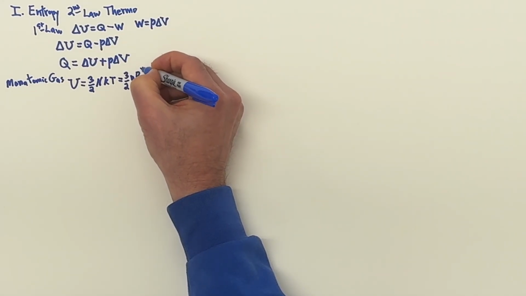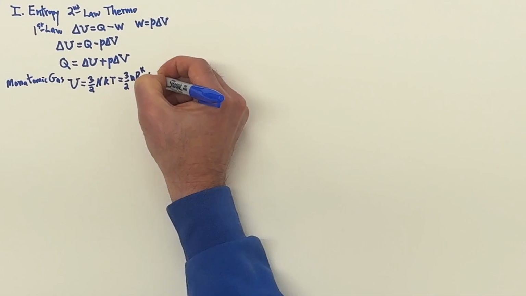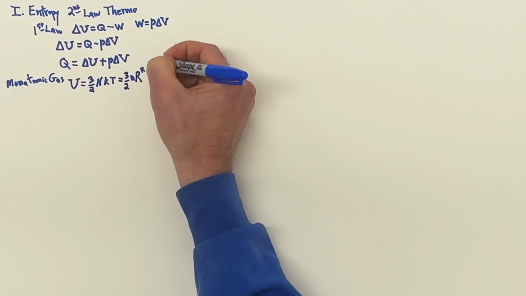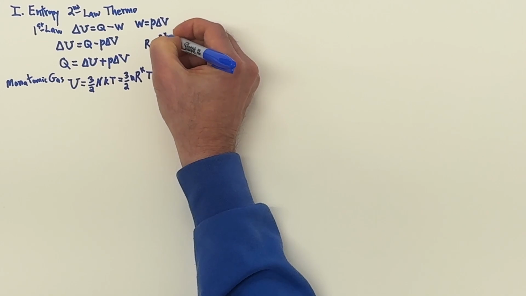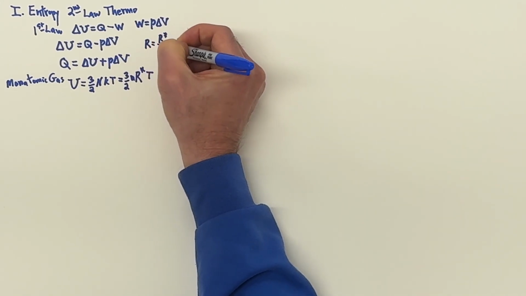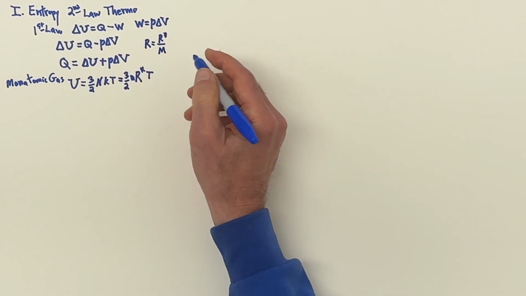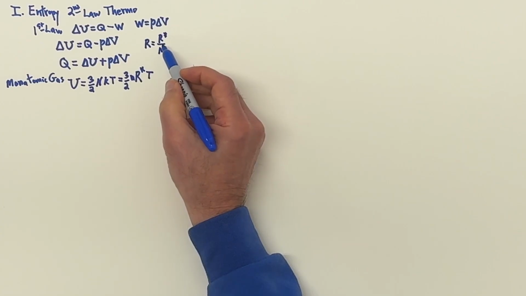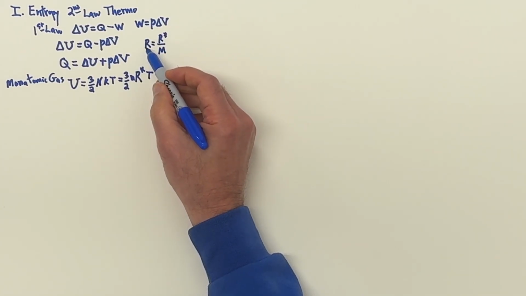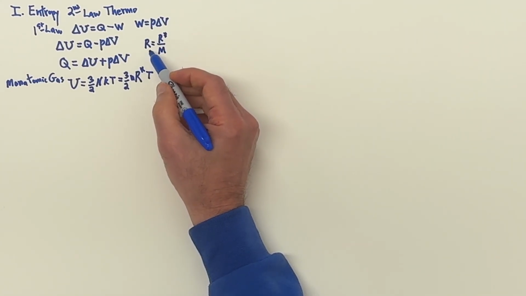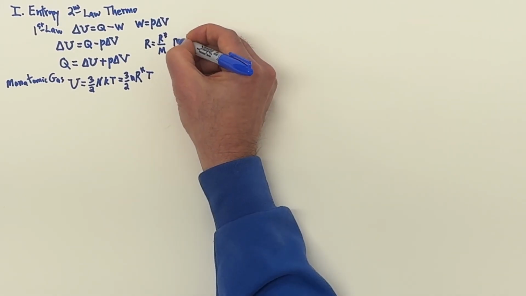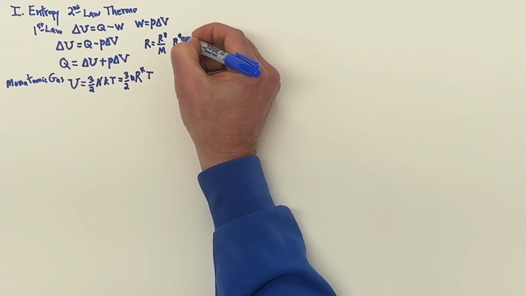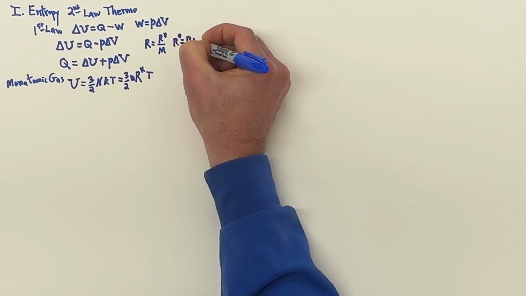And in atmospheric science, we put a star on there because we reserve R to be R star over the molar mass of the gas. So in that case, the R in our course is dependent upon the gas, while in chemistry, the R star is the ideal gas constant, is not dependent on the gas. So R star is R times M.